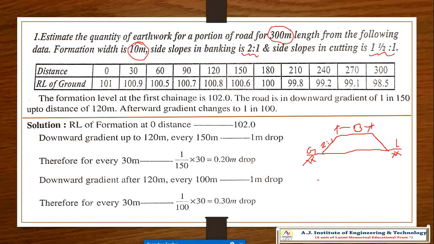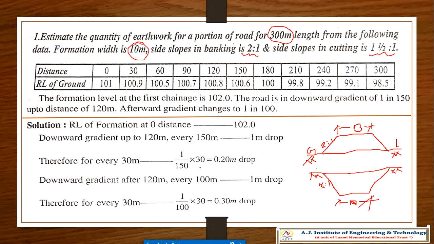If the section is under cutting, then the side slope is 1.5:1. The formation width will always be 10 meter, as mentioned in the problem.